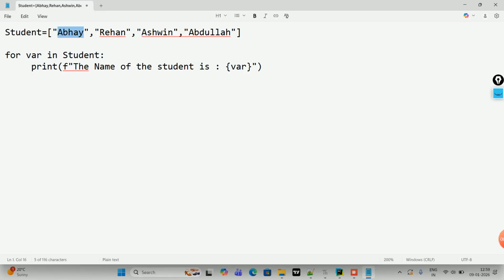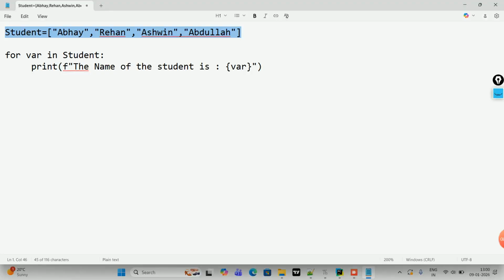Then it will come to the second line. In the next loop, what will happen? This var will have Rehan. This var will have Ashwin. This var will have Abdullah. You got the point. So until this list has items, it will keep on iterating. It will keep on iterating. Once the list is done with all the items, it will come out of the loop.